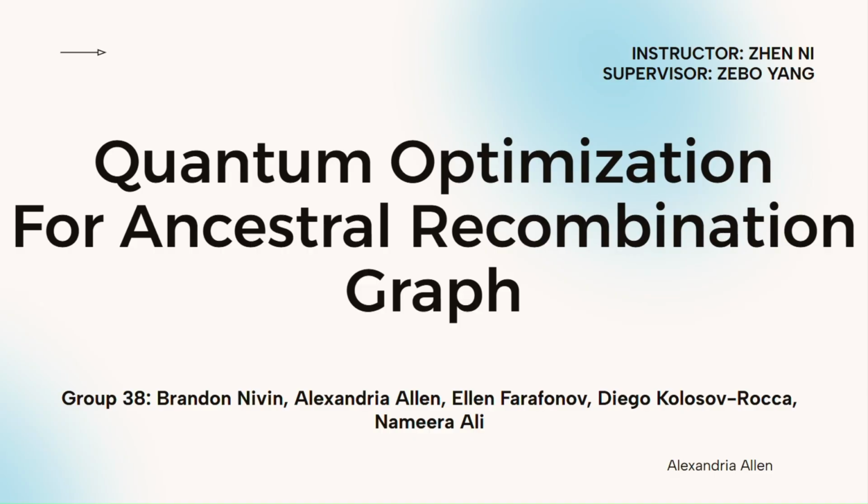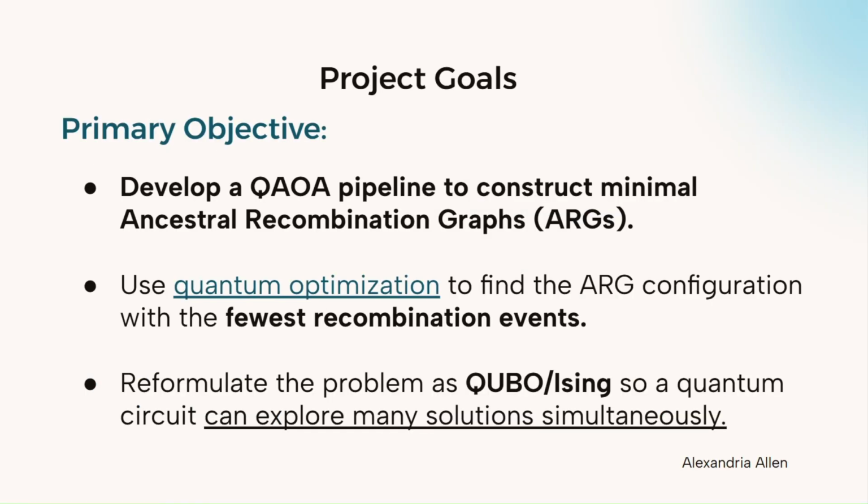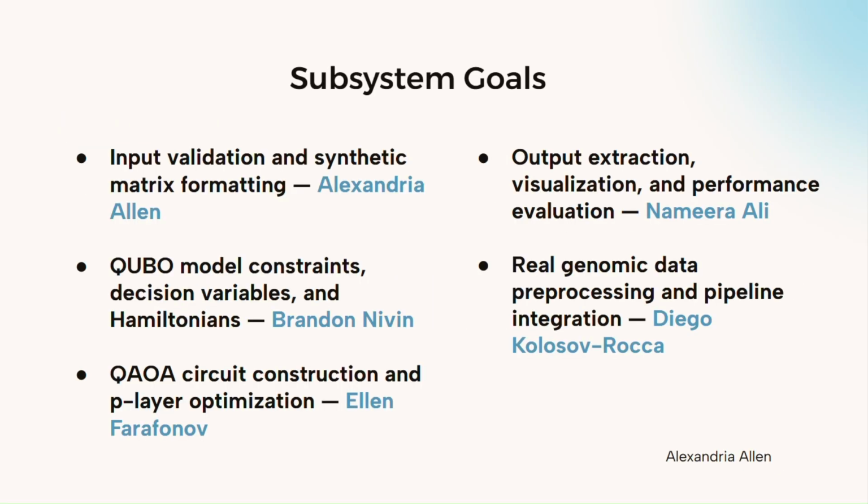So let's get started. Our primary objective was to develop a QAOA pipeline to construct minimal ancestral recombination graphs, or ARGs. The core idea is to use quantum optimization to find the ARG configuration with the fewest recombination events. To make that possible, we reformulated the problem as a QUBO, an Ising model, allowing a quantum circuit to explore many candidate solutions simultaneously. The project was divided into 5 subsystems.